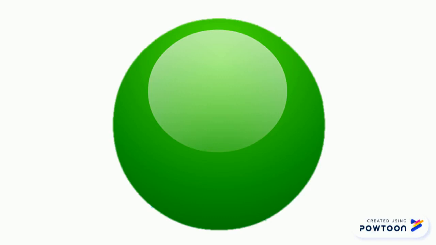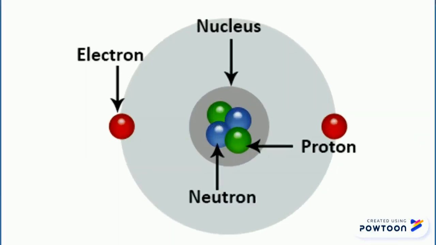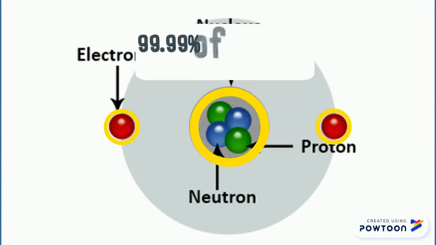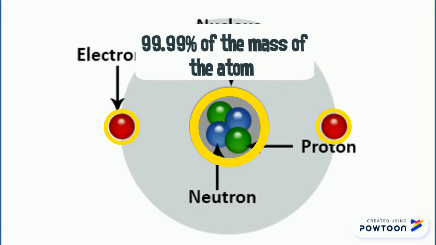As we can see here, we can see the electrons that orbit around the nucleus, and the nucleus that is the most dense part of the atom and holds about 99.99% of the mass of the atom. Now let's go deeper into the atom.